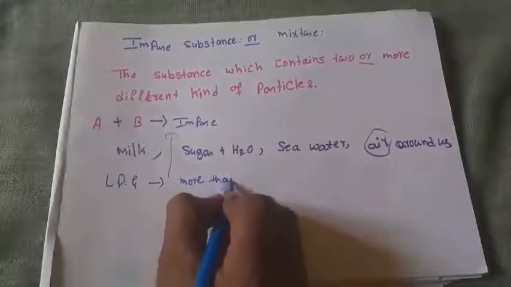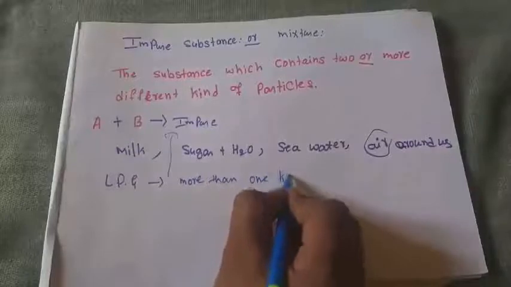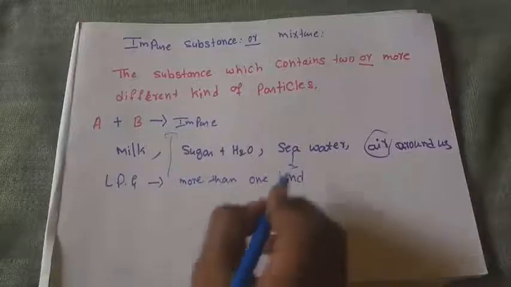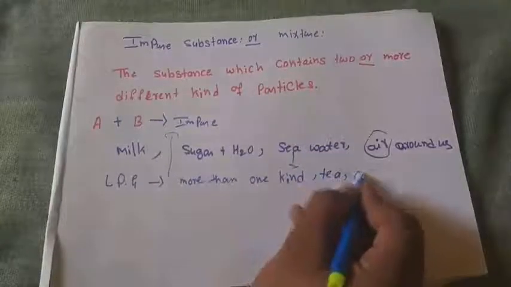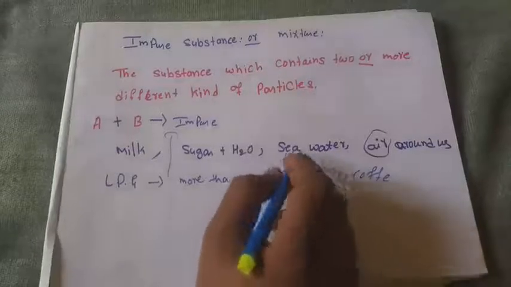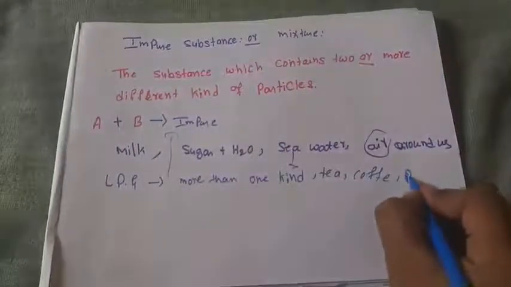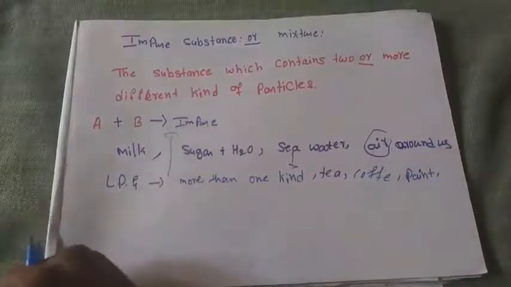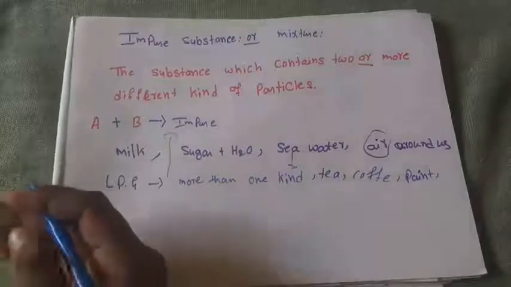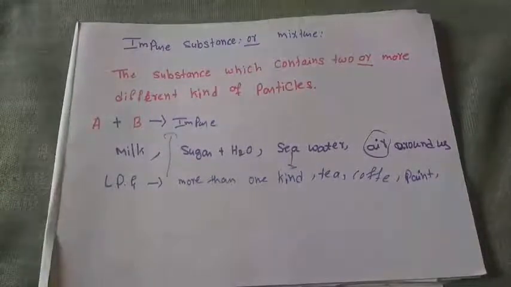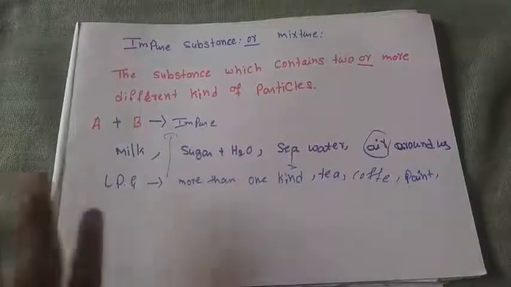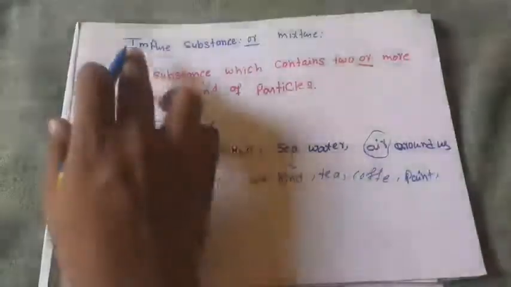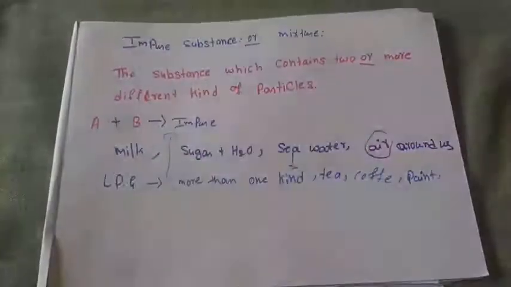Your tea, your coffee, your paint, your toothpaste, your medicines, your cosmetics, your coconut oil, and your pen and pencil, whatever you take, all are made up of more than one kind of substance. Because of that, all these substances come under impure substances or mixtures. These are some examples.